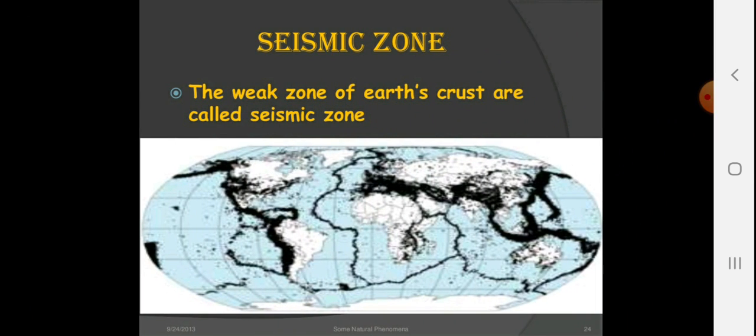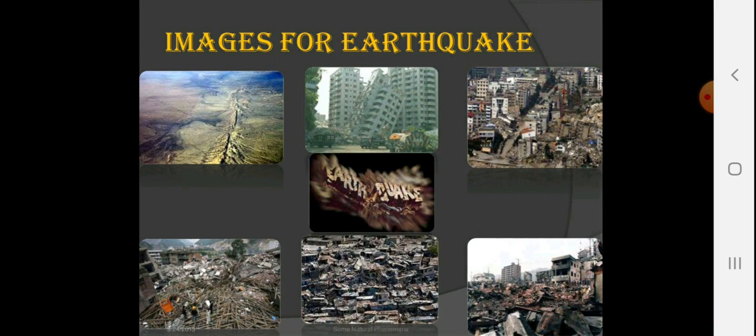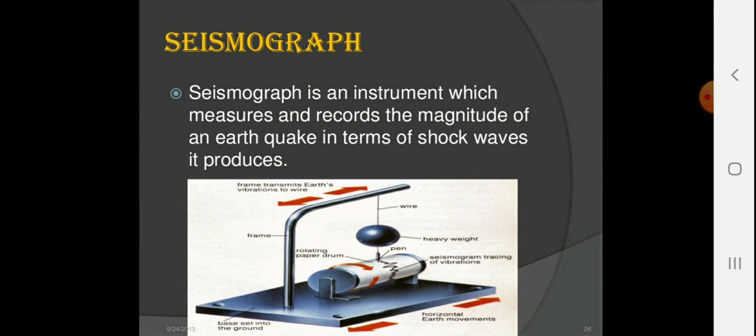Seismic zone. The weak zones of the earth's crust are called seismic zones. Images of earthquakes, which are very fatal earthquakes leading to so much destruction and death. A seismograph is an instrument which measures and records the magnitude of an earthquake in terms of the shock waves that are produced.